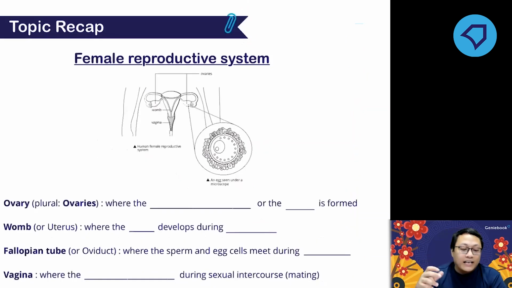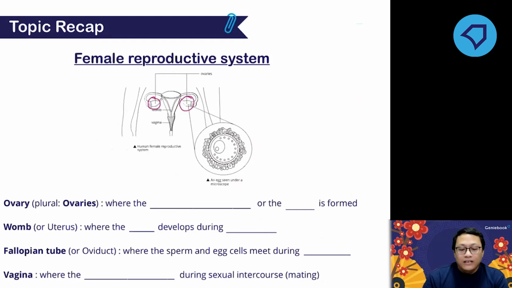Next one is the female reproductive system. For the female reproductive system, you have to remember 4 parts. For male, there are only 2 parts, testis and penis, but for female there are 4. First one is the ovary. Let me just highlight this. So this is the ovary. The ovary is like the testis. It is the one that produces the reproductive cell.